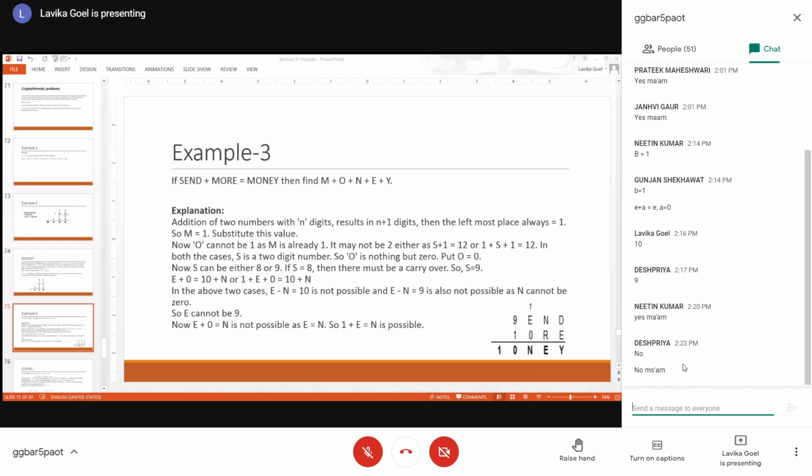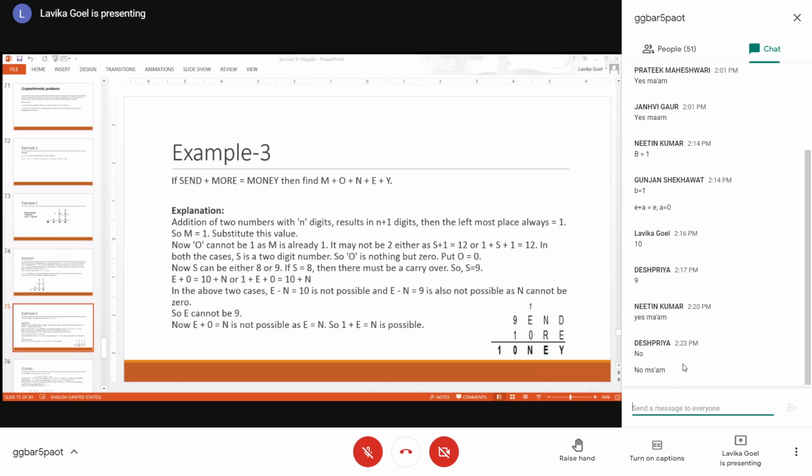So O cannot be 2, because if O is 2, then these two equations have to be true, but they are not true. If O cannot be 2, it cannot be 3 or 4 either, it cannot be greater than 2 basically, and it is not 1. So what is O actually? It is not 1 because M is already 1. It cannot be 2 or greater than 2 because it will not be able to satisfy this equation. So what is O then?